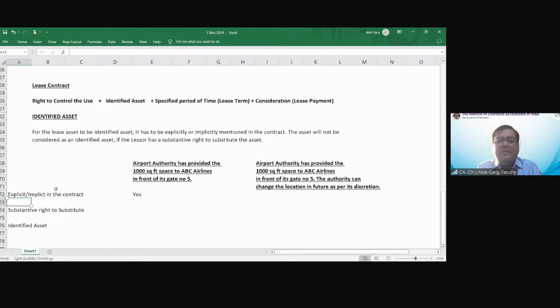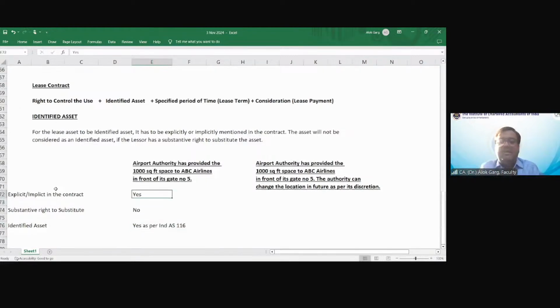Substantive right to substitute is not there. I'm telling you why: because this airline has given a premium to the airport authority and told not to worry, I'll give you a good premium, I'll give you PLC, preferential location charges, and you cannot change my space. In that case, whether it will be an identified asset or not? Yes, as per Ind AS 116.